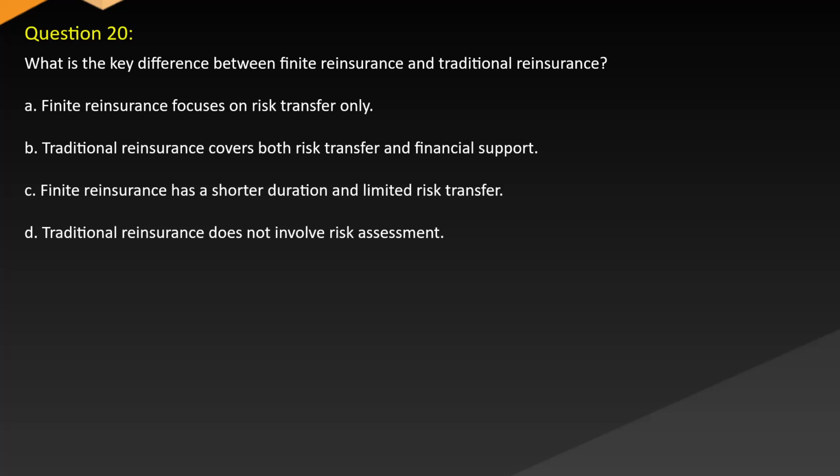A. Finite reinsurance focuses on risk transfer only. B. Traditional reinsurance covers both risk transfer and financial support. C. Finite reinsurance has a shorter duration and limited risk transfer. D. Traditional reinsurance does not involve risk assessment.